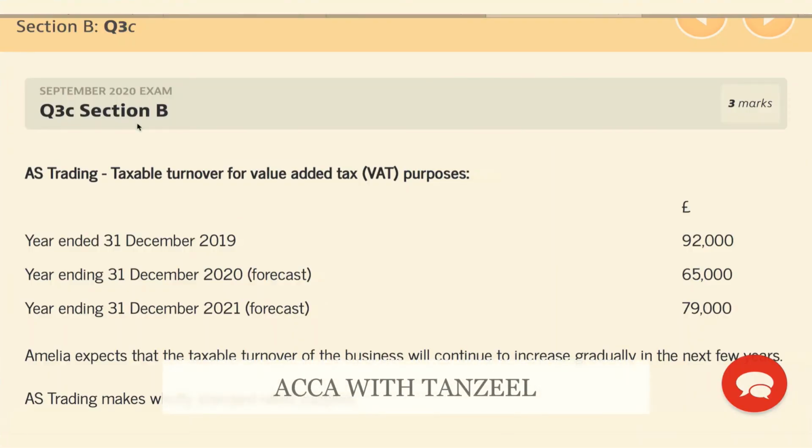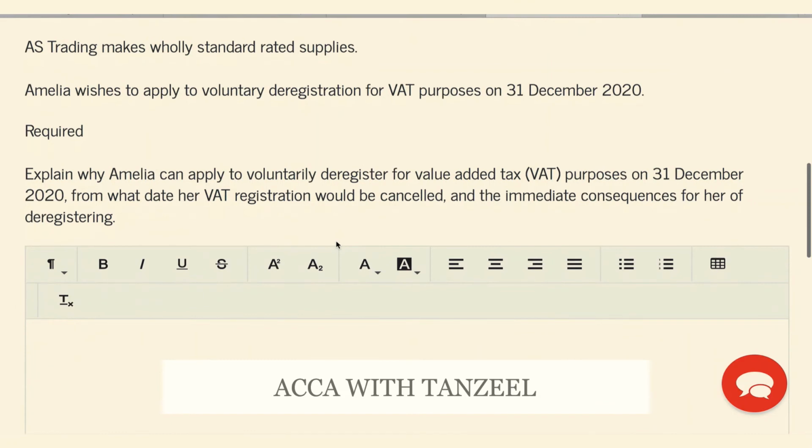Let's try this exam question from the September 20 exam updated for this tax year. So they want us to explain why Amelia can apply to voluntarily deregister for VAT on the 31st of December 20, from what date her VAT registration would be cancelled, and the immediate consequences for her of deregistering.